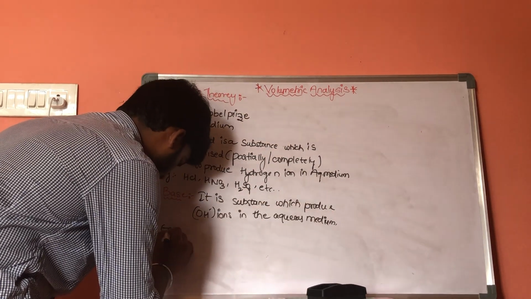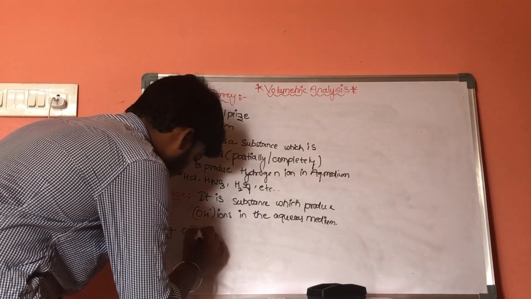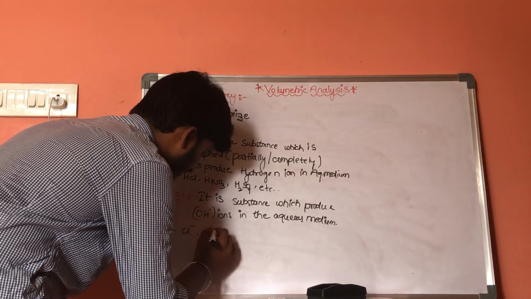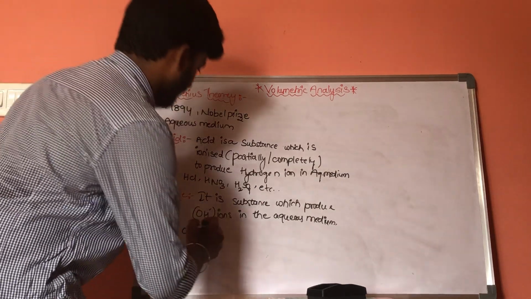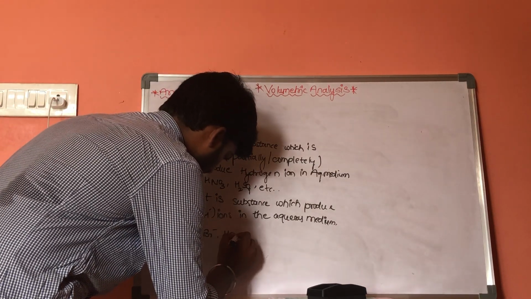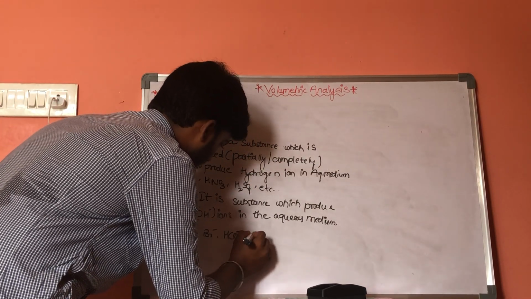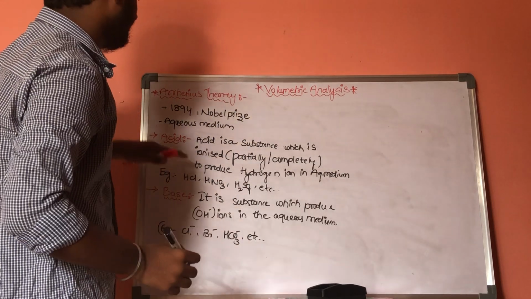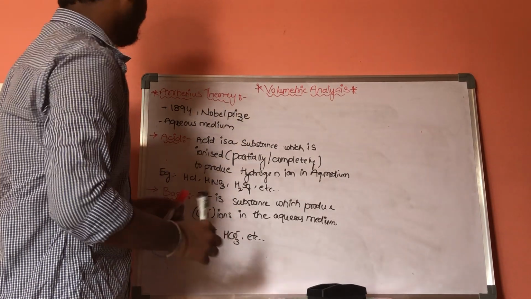Example: Cl minus, Br minus, HCO3 minus, etc. This is acid and it is a base.